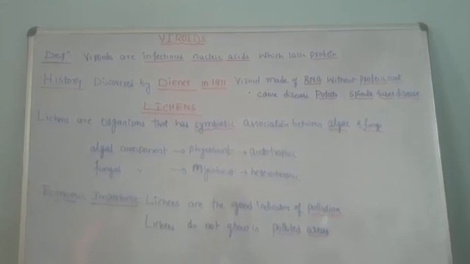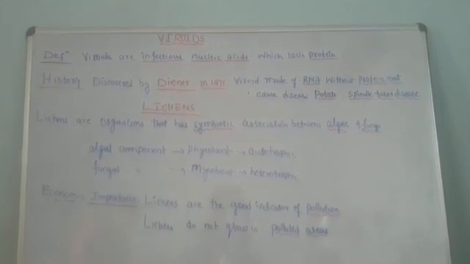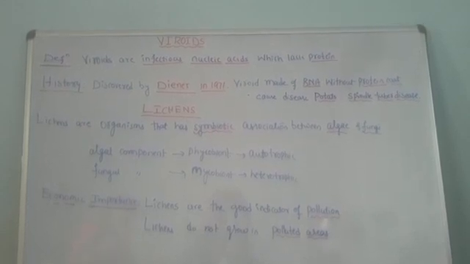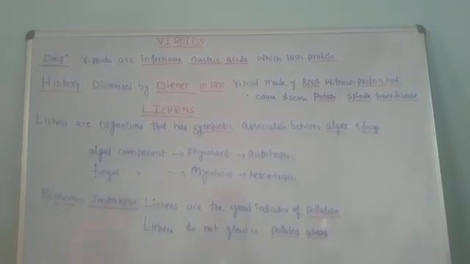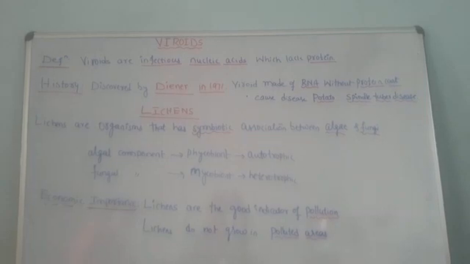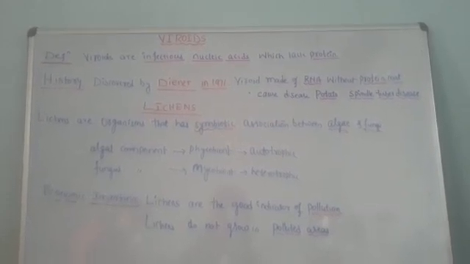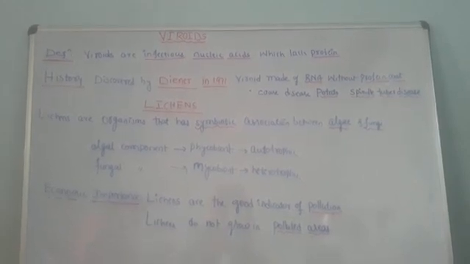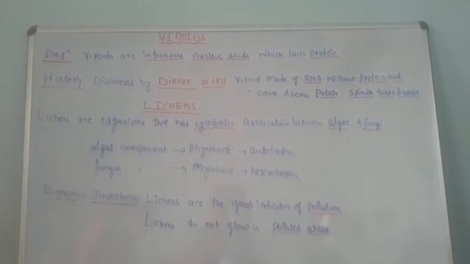With reference to history, viroids were first discovered by Diener in the year 1971. According to him, the viroid is made up of only RNA without any protein coat and caused the disease called potato spindle tuber disease. So this is all about viroids. They cause disease only in plants.